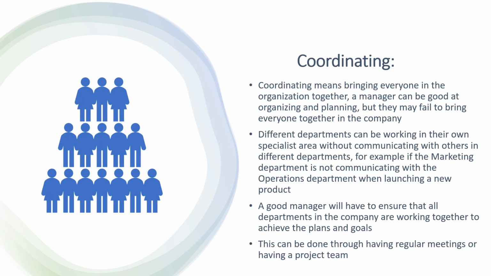Coordinating. Coordinating means bringing everyone in the organization together. A manager can be good at organizing and planning, but they may fail to bring everyone together in the company. Different departments can be working in their own specialist area without actually communicating with anyone else in the different departments. For example, if the marketing department is not communicating with the operations department when launching a new product. Hence, a good manager will have to make sure that all departments in the company are working together to achieve their plans and goals. This can be done through having regular meetings or having a project team.